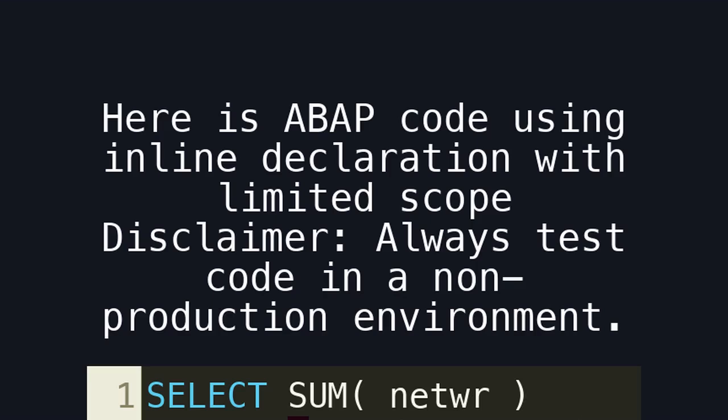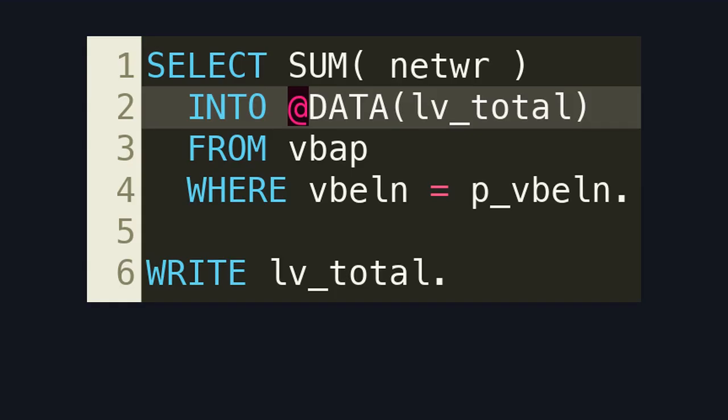Here is a BAP code using inline declaration with limited scope. Disclaimer: always test code in a non-production environment. Here is the inline declaration. The variable now exists only in this execution context, which improves safety but changes scope behavior.